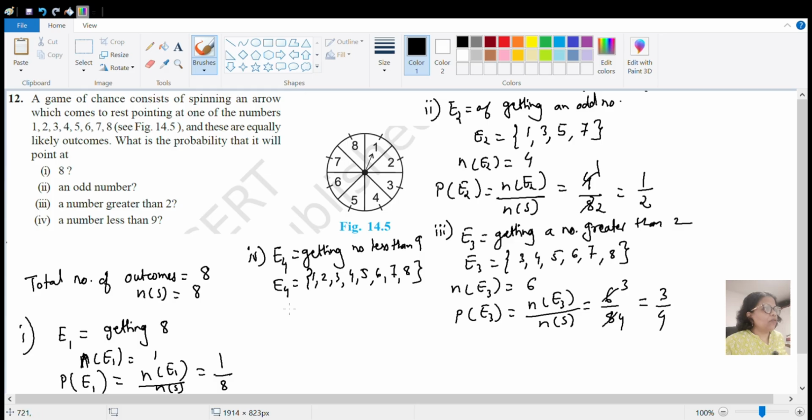So how many number of elements in n of E4? There will be 8 elements, and therefore probability of E4 will be number of elements in E4 upon total number of sample space, that is 8 by 8, which will come to 1. I hope you have understood this.